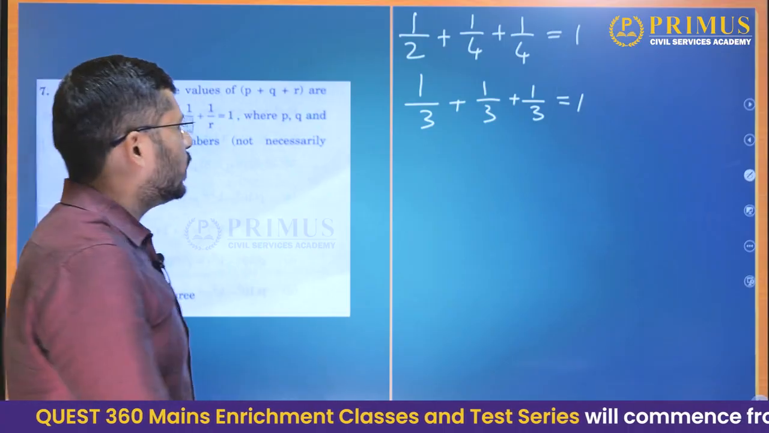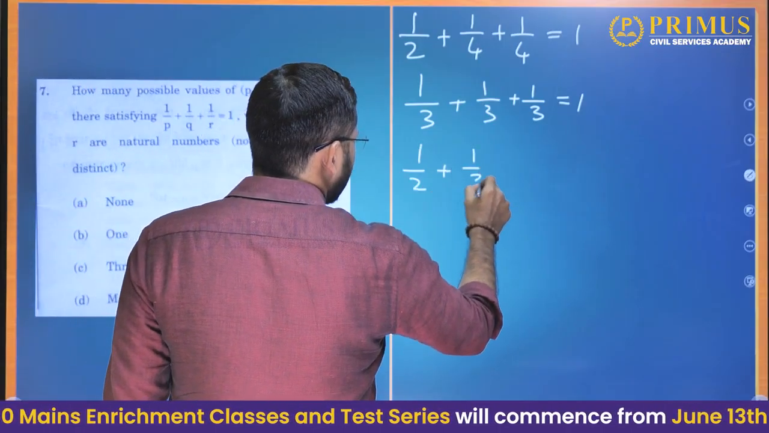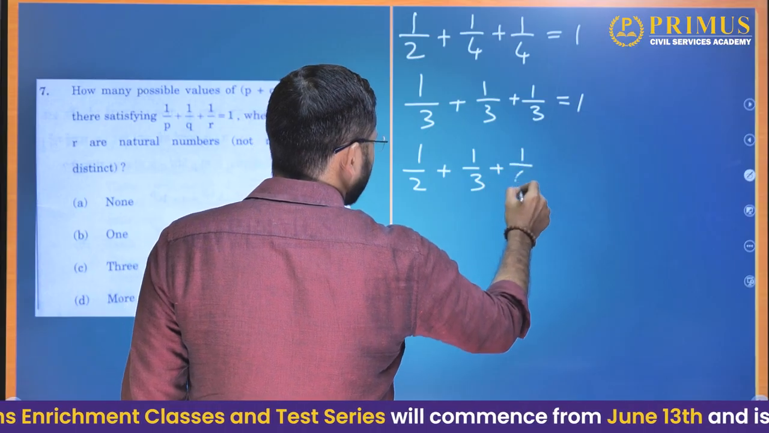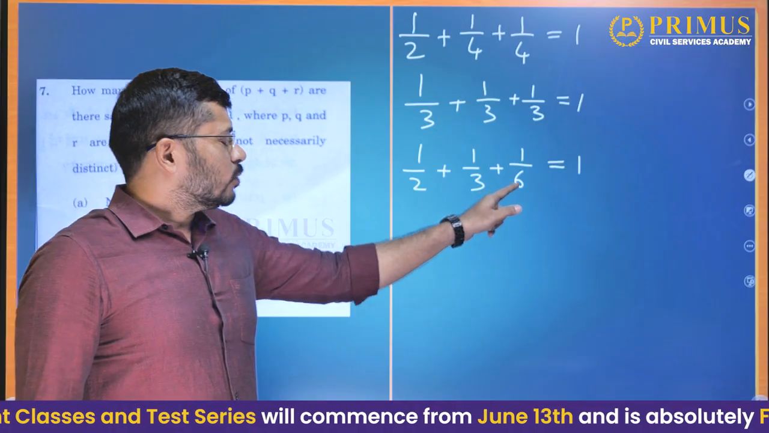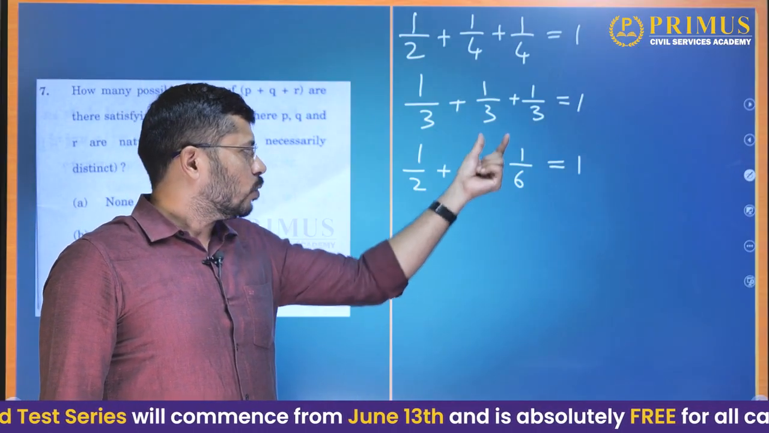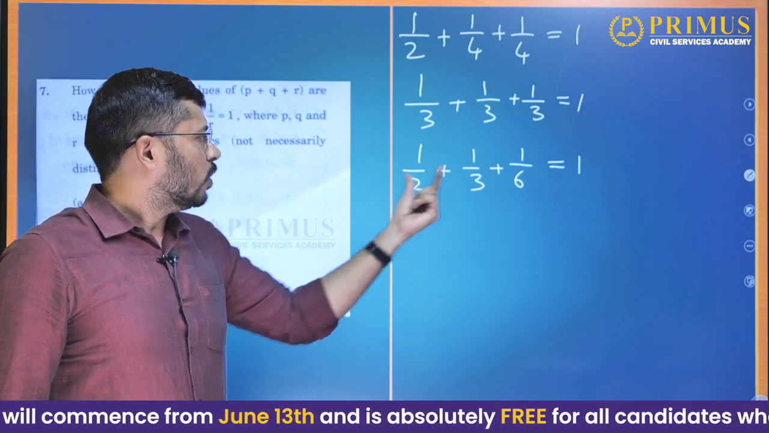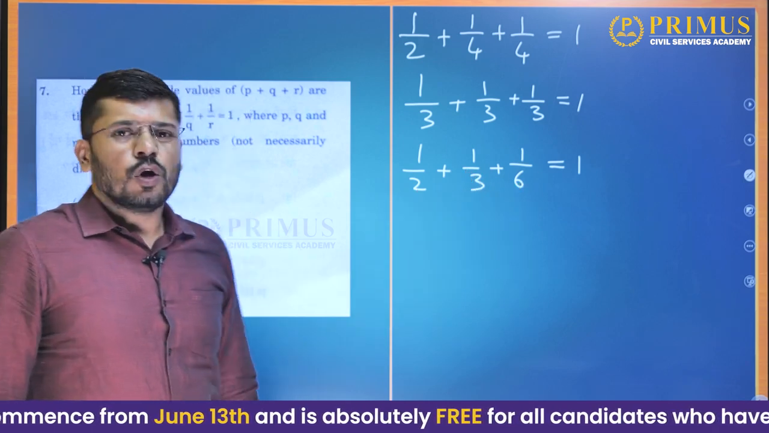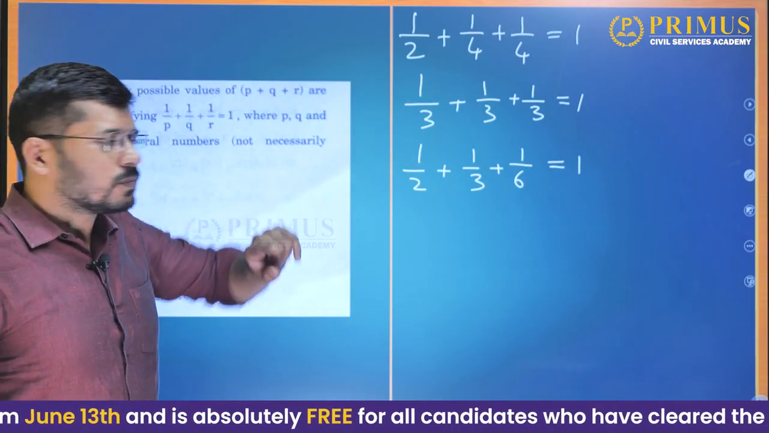Is there any other possibility? Yes, there is one more other possibility. 1 by 2 plus 1 by 3 plus 1 by 6. This will also give us 1. How? Because 1 by 3 plus 1 by 6 will be 2 by 6 plus 1 by 6, that is 3 by 6, which is effectively nothing but 1 by 2. So 1 by 2 plus 1 by 2 will give us 1. So these are all the possibilities that can give us the value of 1.